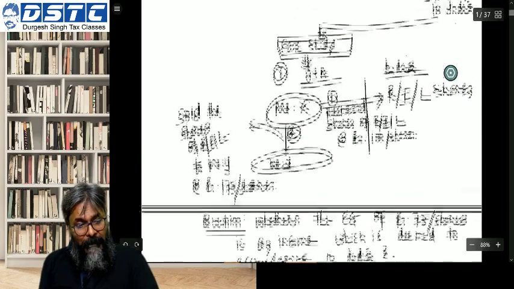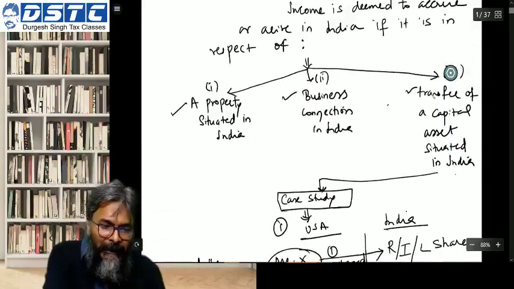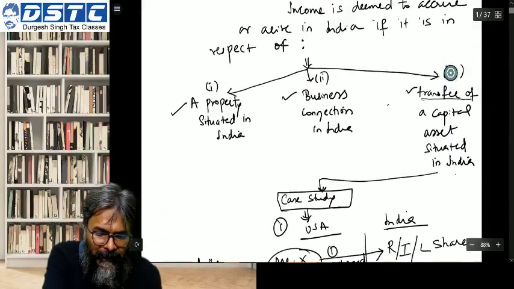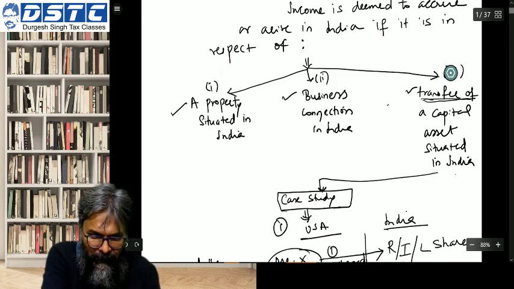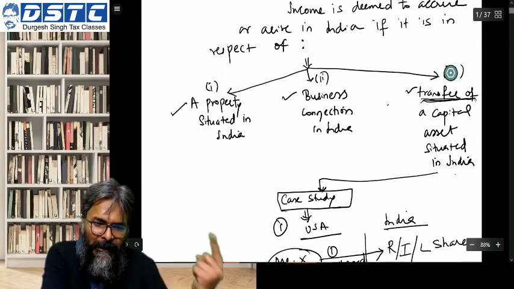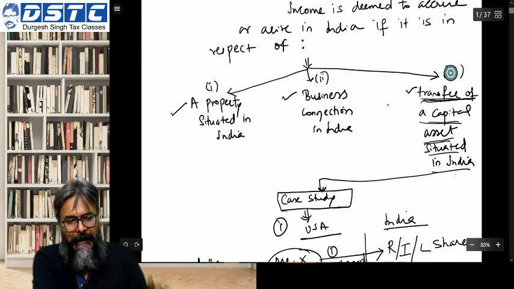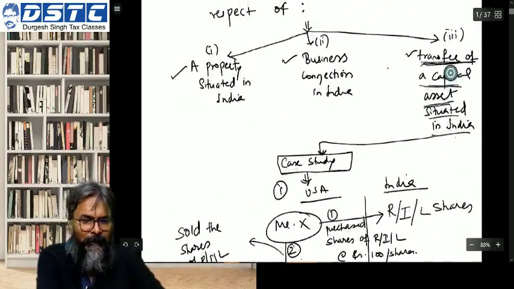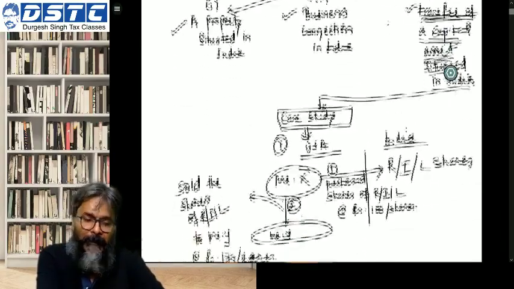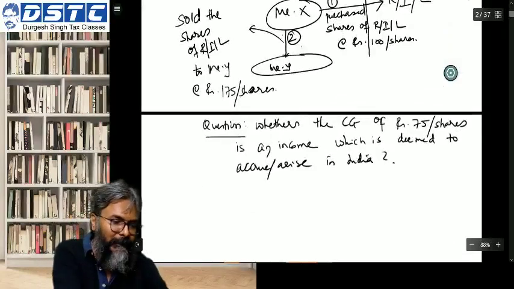And if the shares of RIL are situated in India, can we say therefore that Mr. X, who is a non-resident, has transferred a capital asset which is situated in India? And the answer is yes. Has transferred a capital asset which is situated in India. Please quickly write the answer.